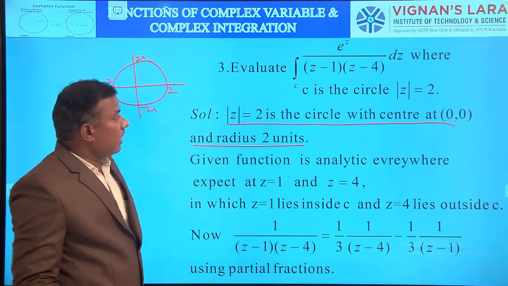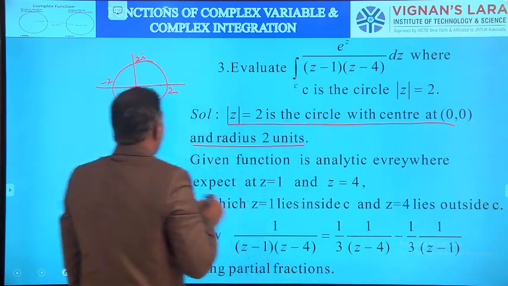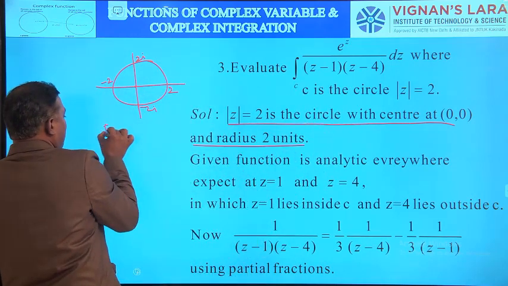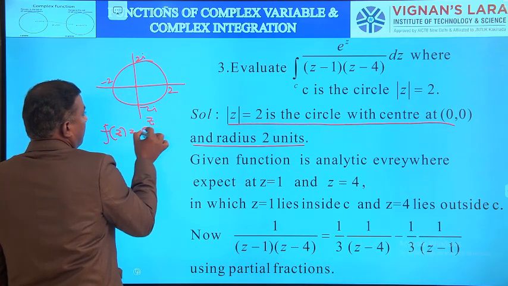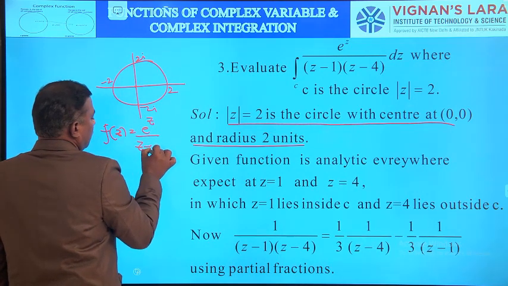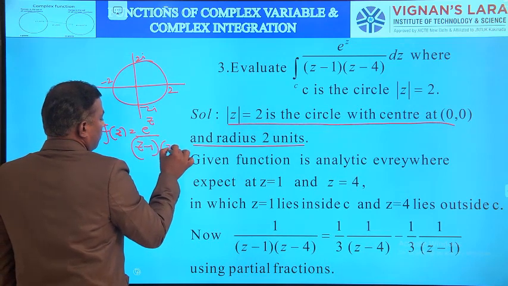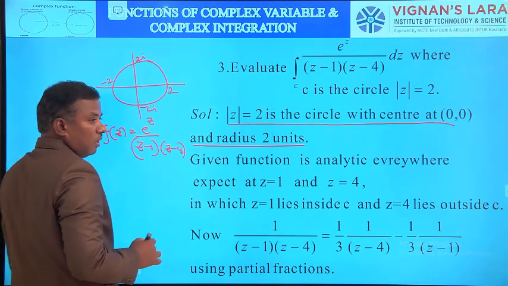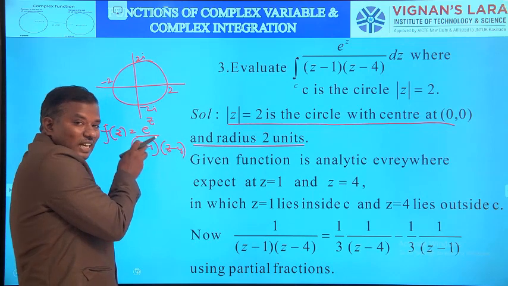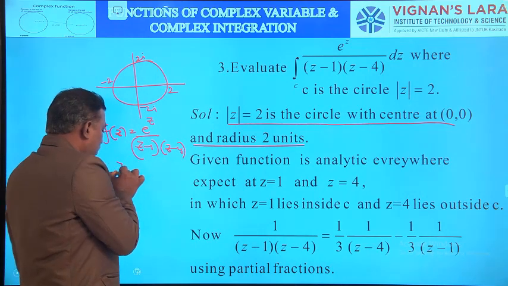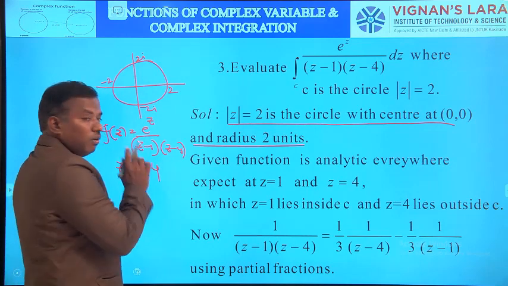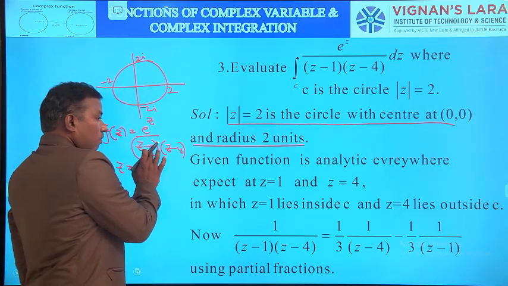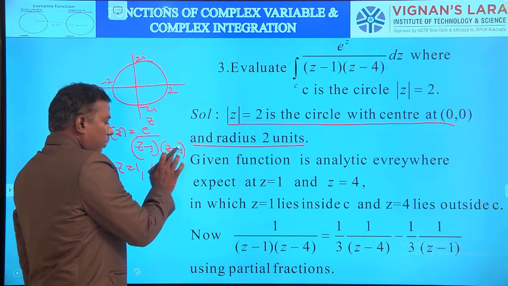Next, identify the integrand. What is f of z here? f of z equal to e power z by (z minus 1)(z minus 4). This f of z is analytic everywhere except z equal to 1 and 4. According to the denominator, z equal to 1 is undefined and z equal to 4 is undefined.